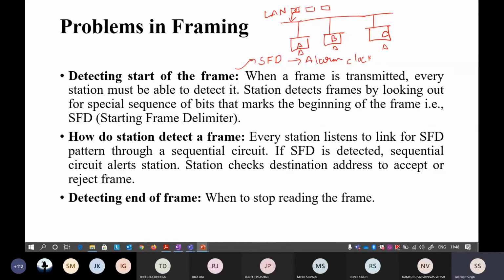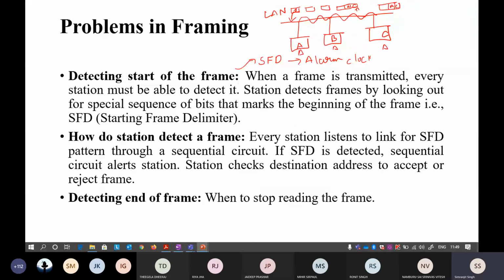Suppose A wants to transmit to C. The frame goes from A towards B, and B is also listening to the wire. It will see the source and destination address: the source will be A and the destination will be C. B sees that the destination does not match with it, so the frame is not meant for it and it avoids the frame. The frame goes further towards C, and when it reaches C, it again sees the source and destination.